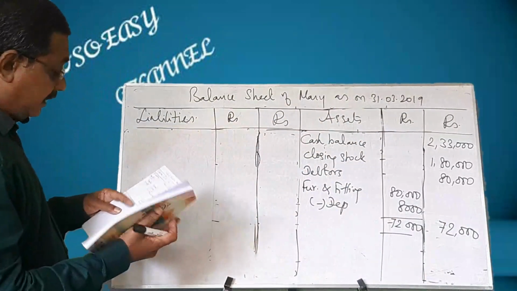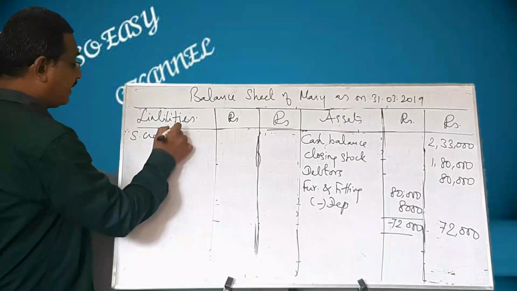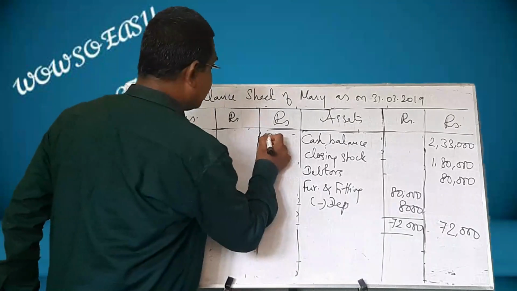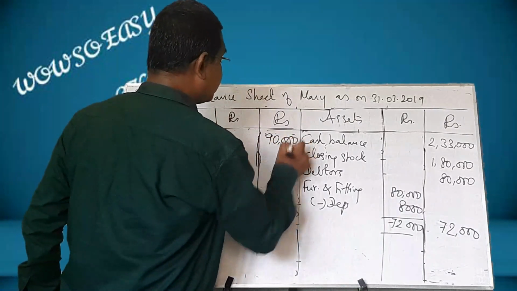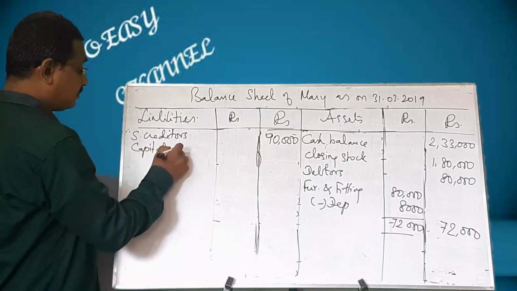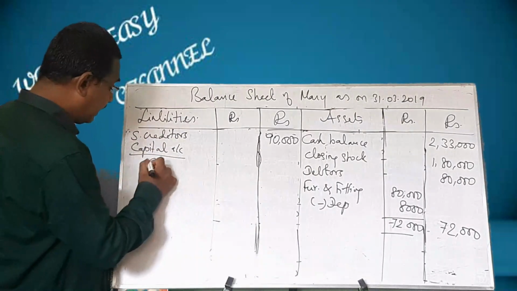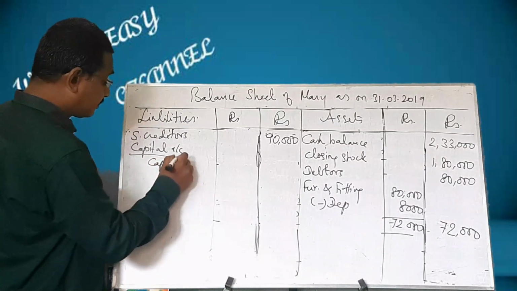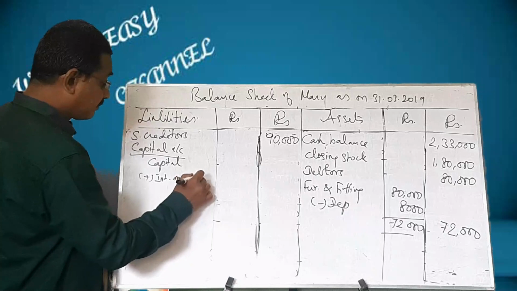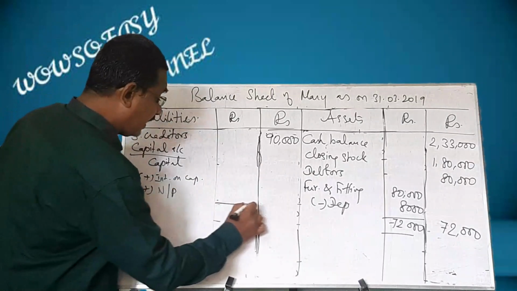And that's all. Let us come to this side, sundry creditors. It is given in the other information. What is that amount? 90,000. And you have to prepare capital account. Let me write the format of the capital account, complete format. Capital plus interest on capital plus net profit. Find the sum first.